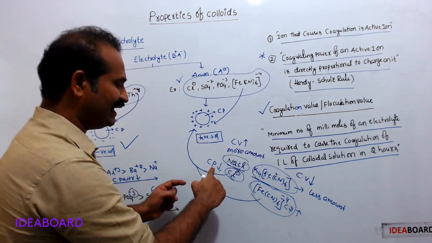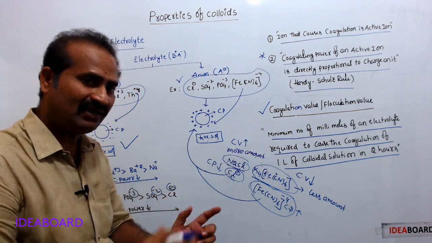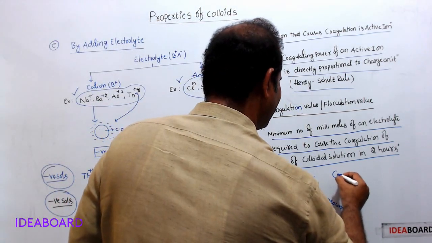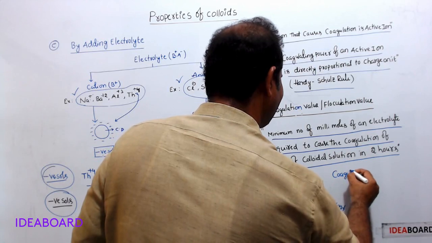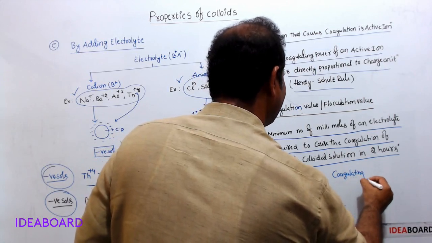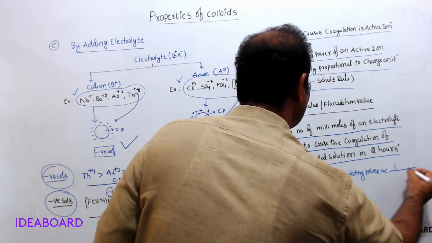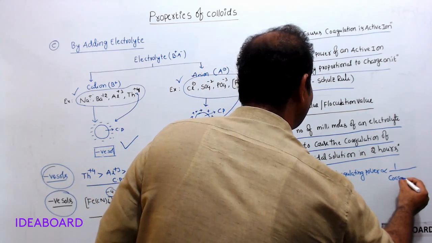So what is the relation between coagulating power and coagulation value? They are inversely proportional to each other. Coagulating power is inversely proportional to coagulation value.